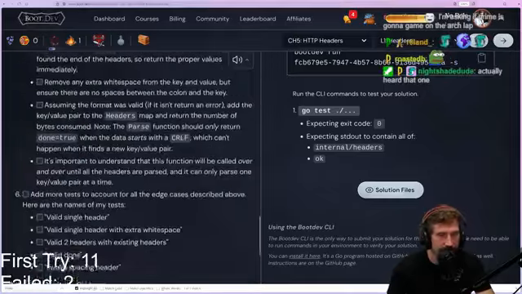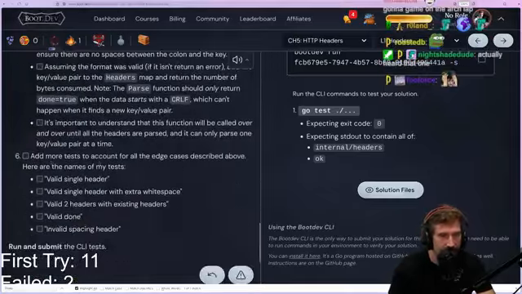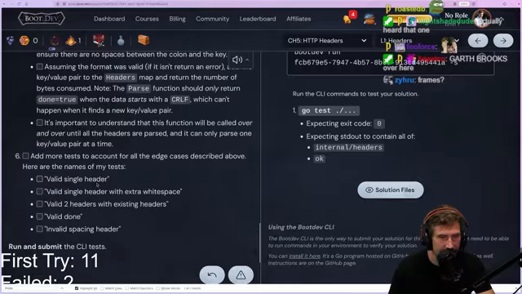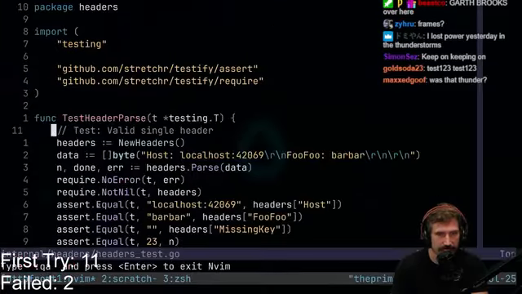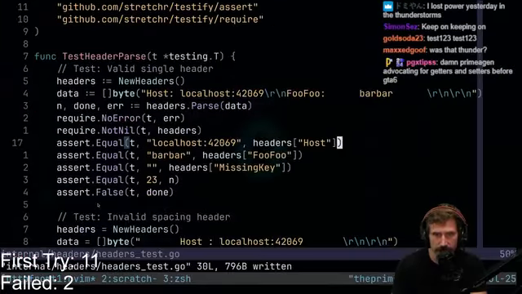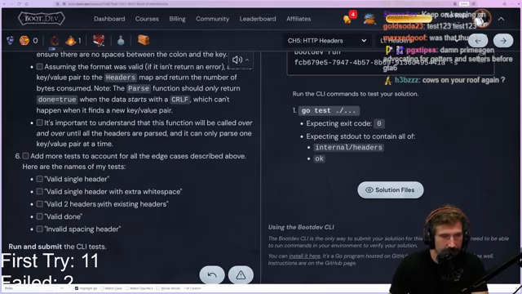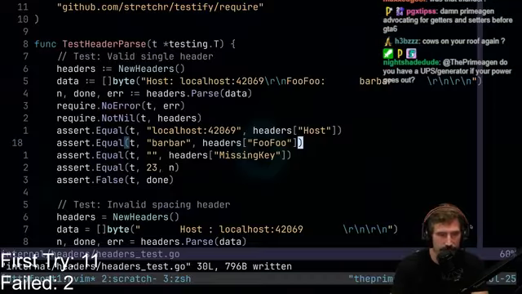Okay. So I believe I've done everything that I need to do. Add more test cases. I've already done that. Single valid header with extra white space. Oh yeah, we do want a little bit of white space. Did we test this one? Here, we'll go like that. There we go. So if I've done this correctly, that should pass. All right, here we go. Invalid spacing header, we already have that. I have this bad boy, and now, of course, I'm going to run it.